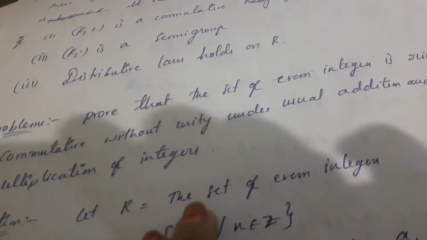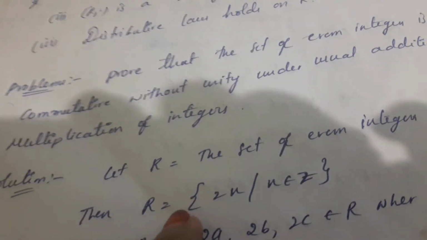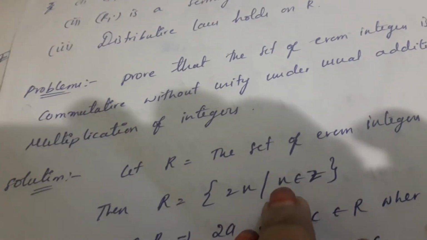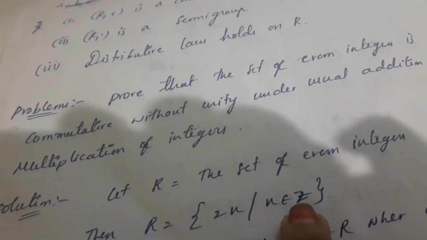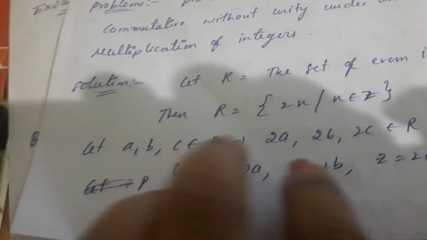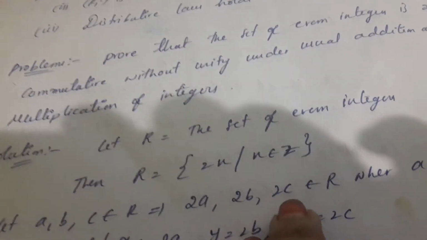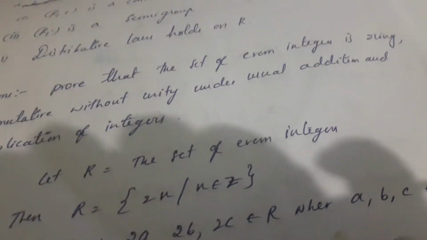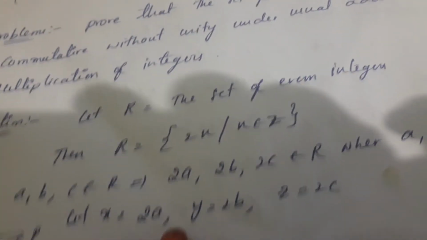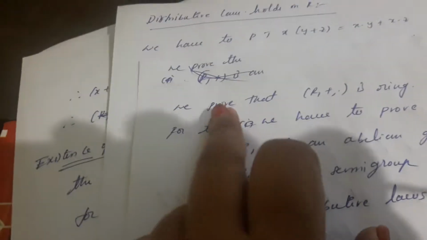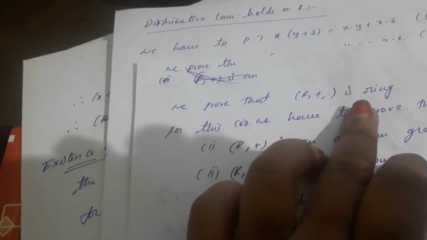Let R be the set of even integers. R can be written as R = {2n : n belongs to Z}. Let a, b, c belong to Z, so 2a, 2b, 2c belong to R. Let x = 2a, y = 2b, z = 2c. Now we have to prove that (R, +, ·) is a ring.